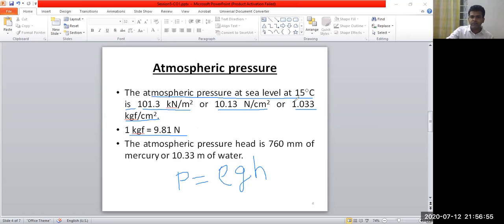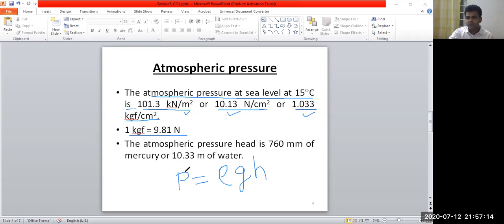So this is just the unit conversion. So the value of atmospheric pressure is 101.3 kilonewton per meter square, or 10.13 newton per centimeter square, or 1.033 kg per centimeter square. So this is the atmospheric pressure.